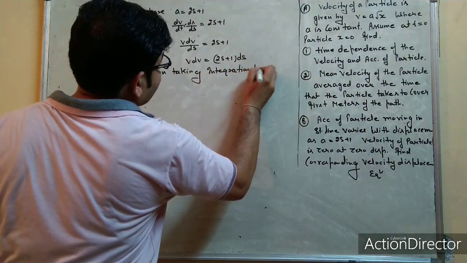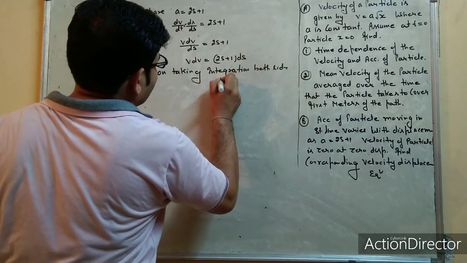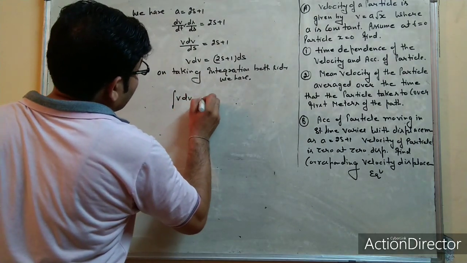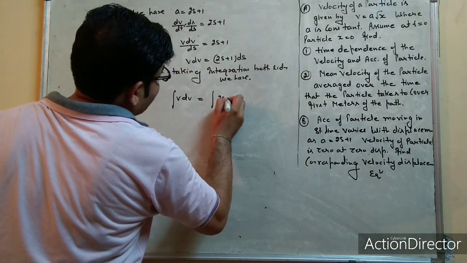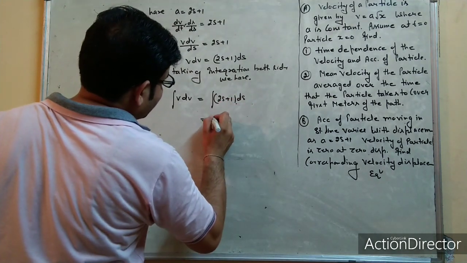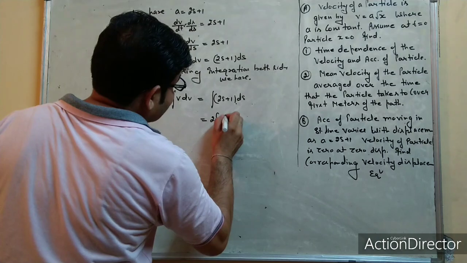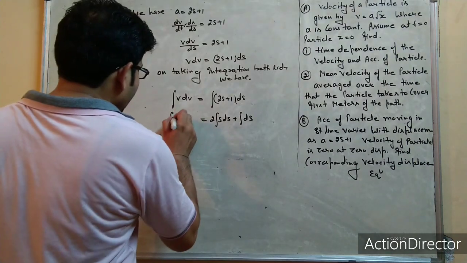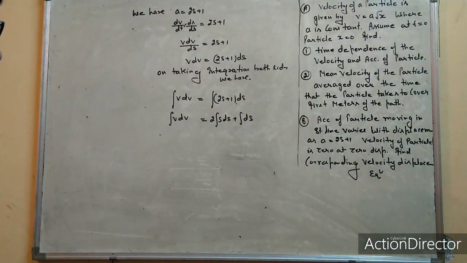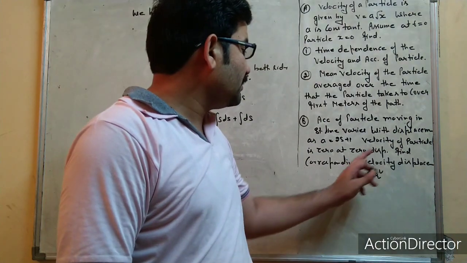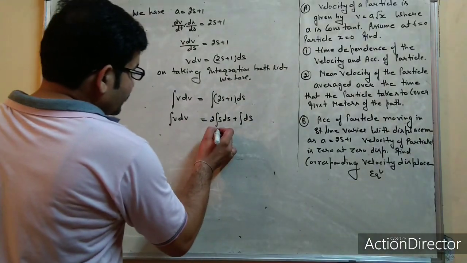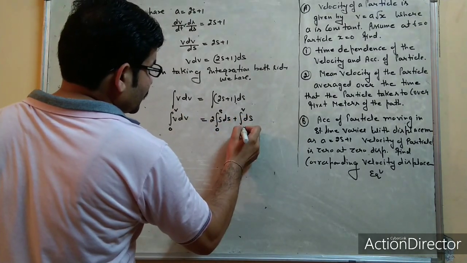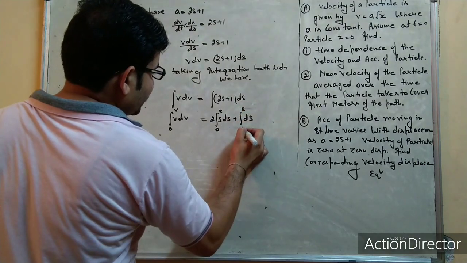Taking integration on both sides, we have the integration of v dv and the integration of (2s plus 1) ds. It will be separate parts: integration of 2s ds plus integration of ds, and this is the integration of v dv. What about the limits? Actually it says that velocity is 0 at displacement 0. So displacement 0, velocity 0, to displacement s and velocity v.